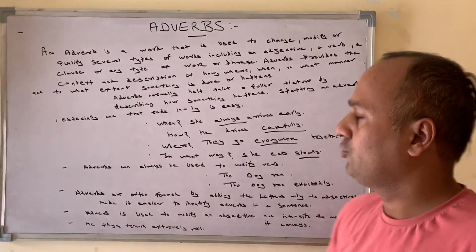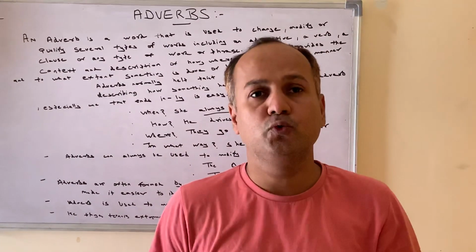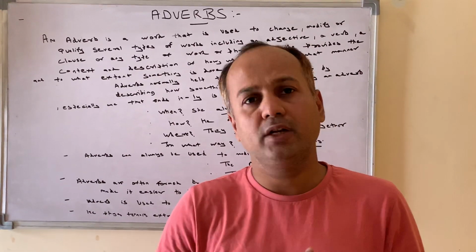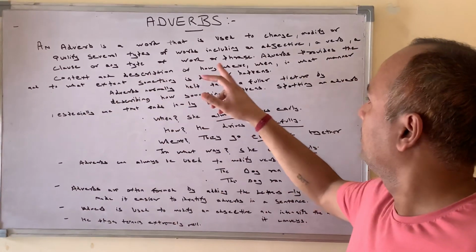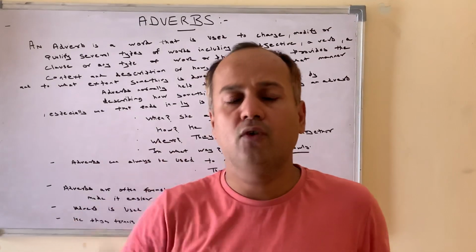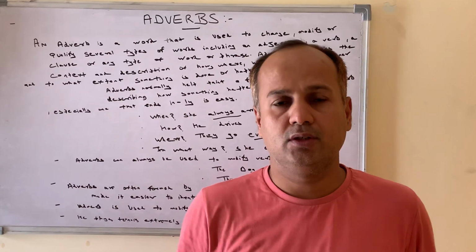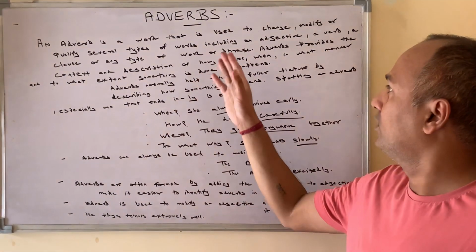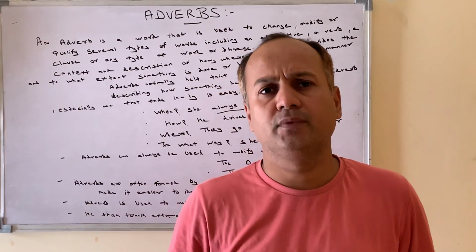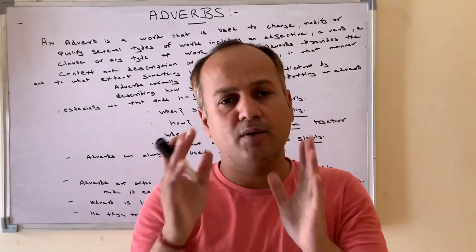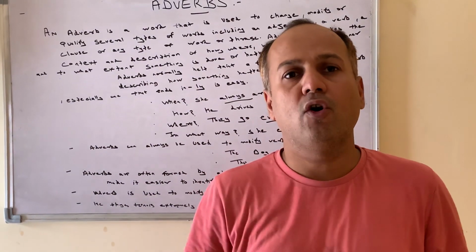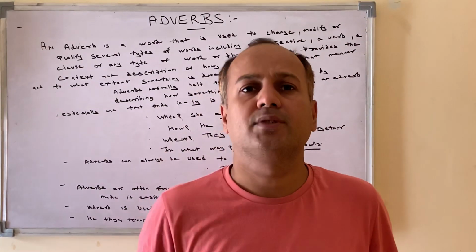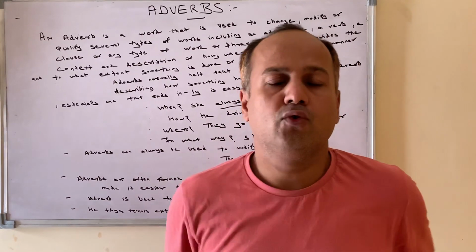An adverb is a word that is used to change, modify, or qualify a verb, adjective, or a clause. Means the main role of an adverb is to change, to modify, or to qualify several types of words, including adjective, clause, or verb. It changes the meaning of an adjective, verb, or a clause. It qualifies them, it molds them. So this is the main role of the adverb.